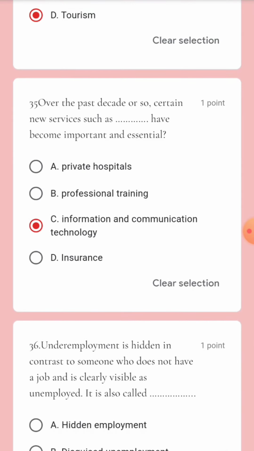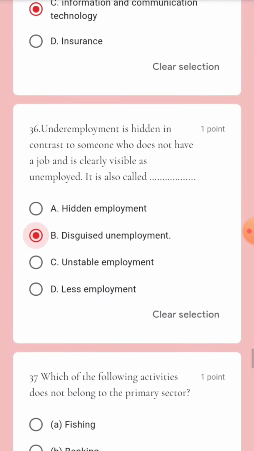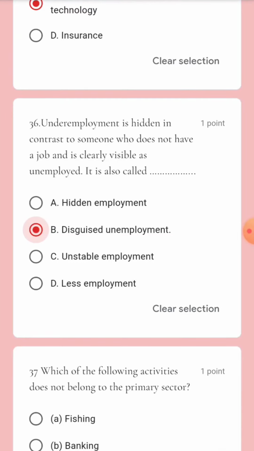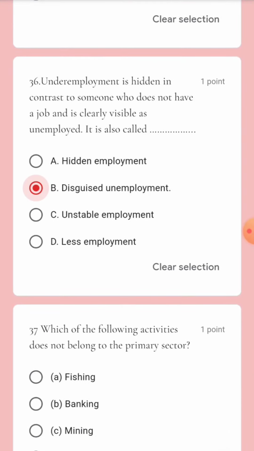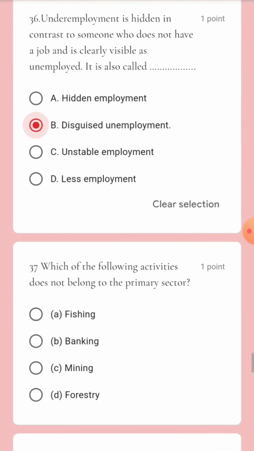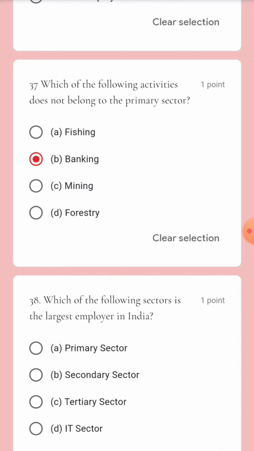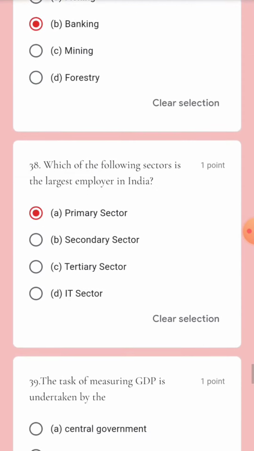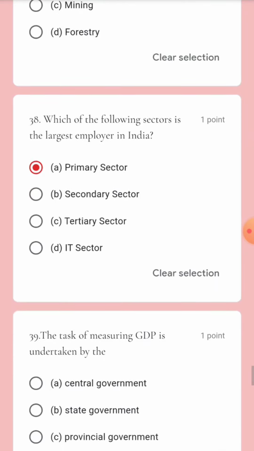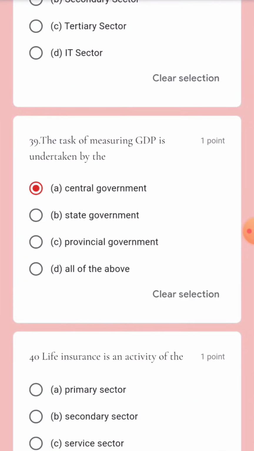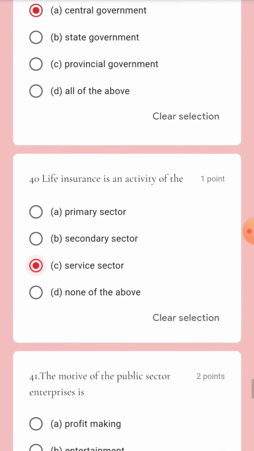Underemployment is hidden, in contrast to someone who does not have a job and is clearly visible as unemployed. It is called disguised unemployment. Next question, which of the following activities does not belong to the primary sector? That is banking. Which of the following sectors is the largest employer in India? That is primary sector. The task of measuring GDP is undertaken by central government. Life insurance is an activity of service sector.